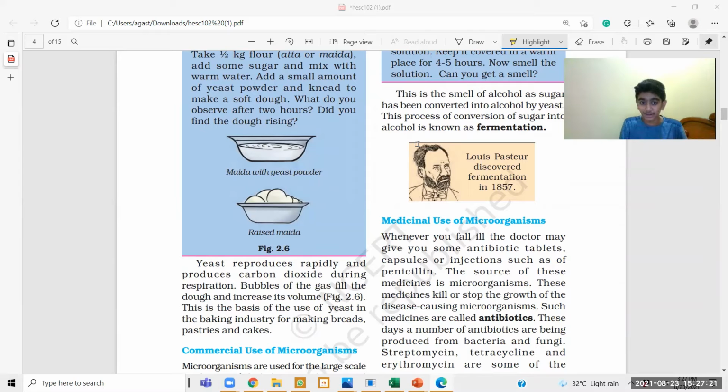A point to be noted: I said reproduction by mistake, it is respiration. In this process, bubbles of the gas fill the dough and increase its volume. That's the reason we use it for baking, for making breads, cakes, and other things.